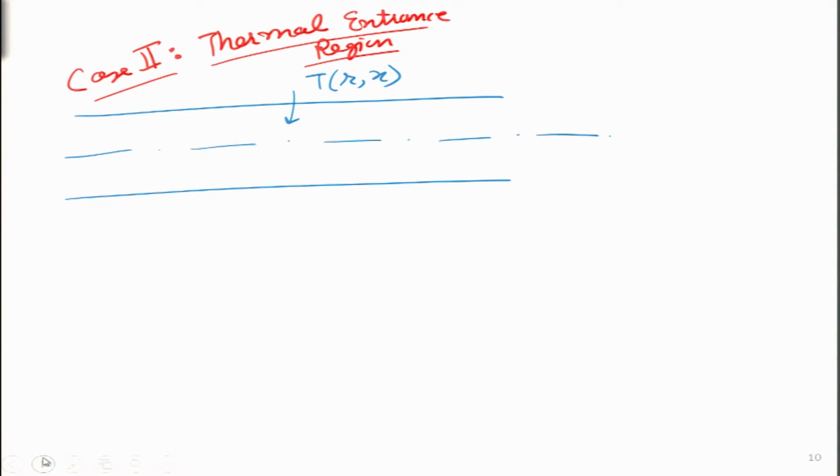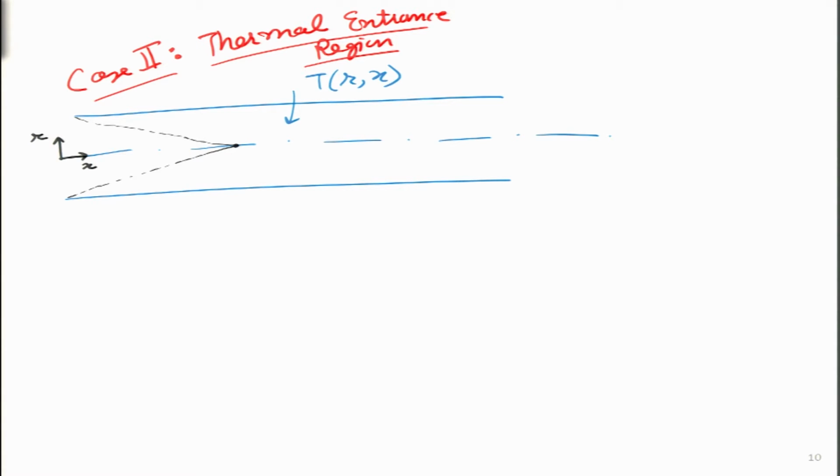Now, we would like to continue the same analysis for the entrance region, but this time we will do it for the thermal region, which means what I want to do on this particular diagram over here is draw the thermal boundary layer. So, let us say the thermal boundary layer is up till this particular point. So, both the surfaces' thermal boundary layers have merged over here. Let me draw the coordinate system as well.